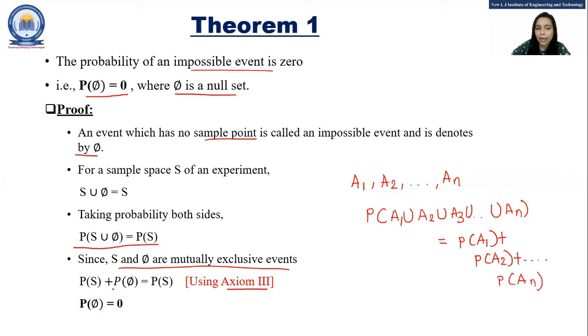So from that we can write P of S plus P of phi is equal to P of S, because S and phi are mutually exclusive events. So from that we can write P of phi is equal to 0.